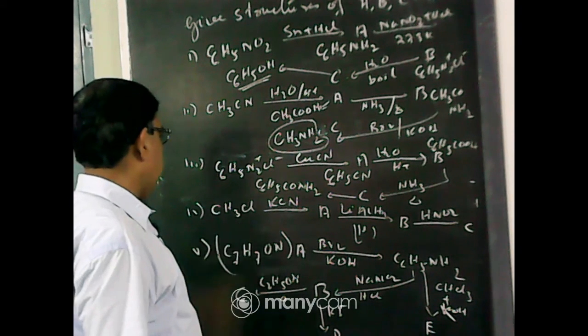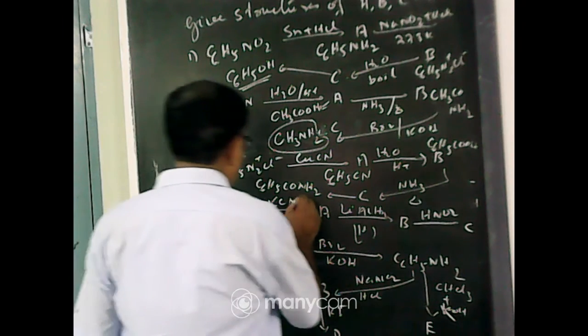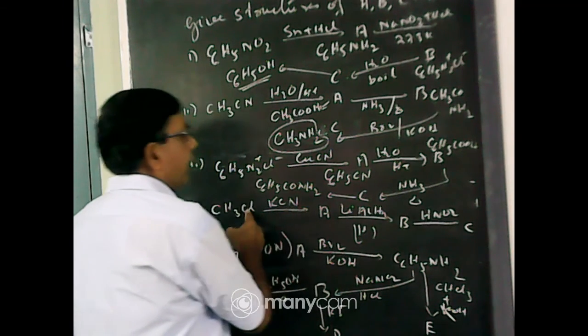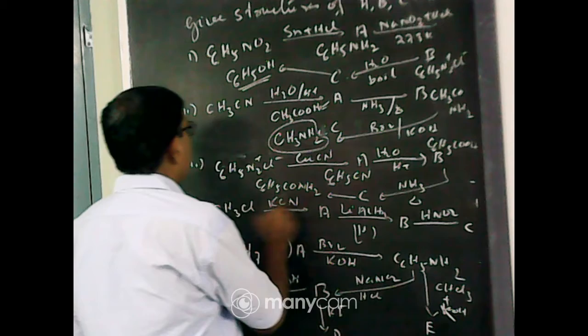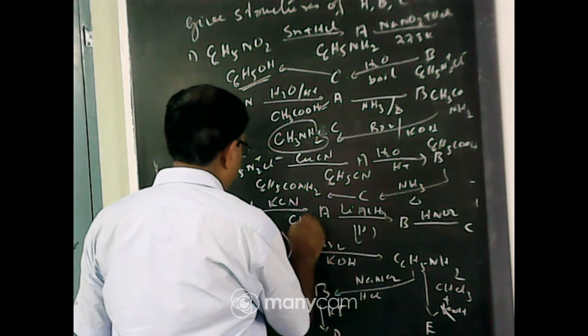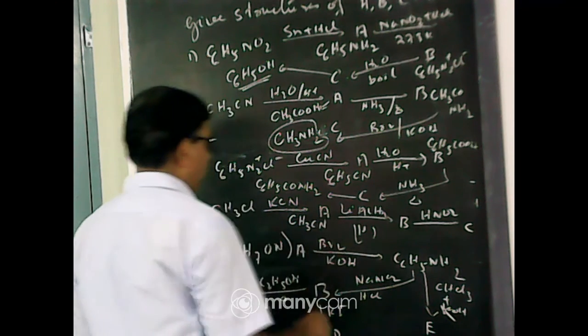Next, CH3Cl when treated with KCN, a nucleophilic substitution reaction, chlorine is replaced by CN to form CH3CN.